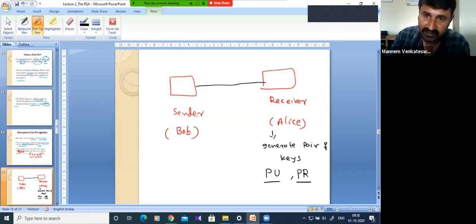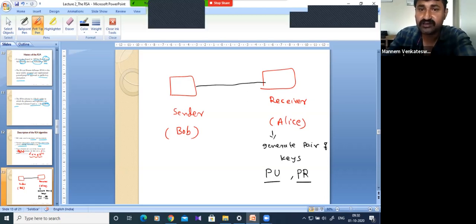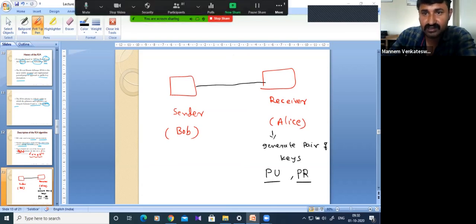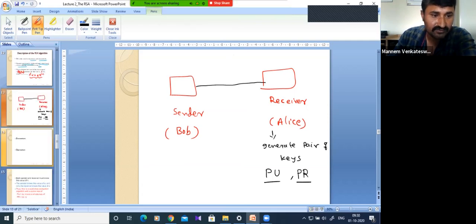So encryption is performed using the public key generated by the receiver, and what are the steps? We need to see those steps. Is it clear, all of you? So that is the denotation of public key and private key. Now see the algorithm. First, see some expressions.